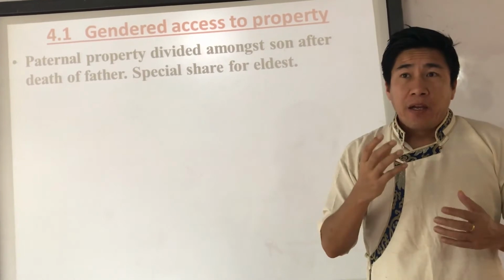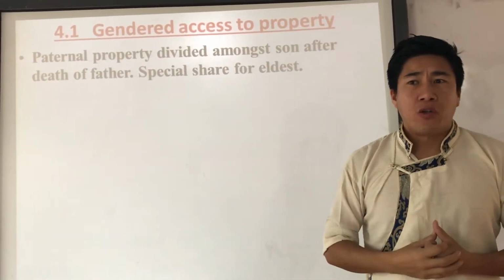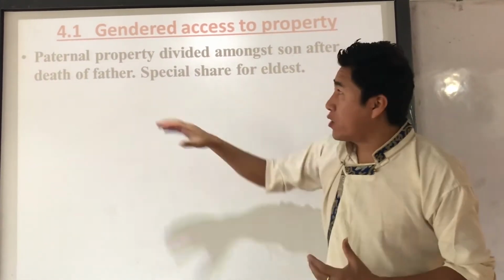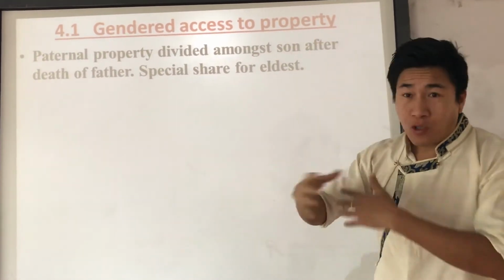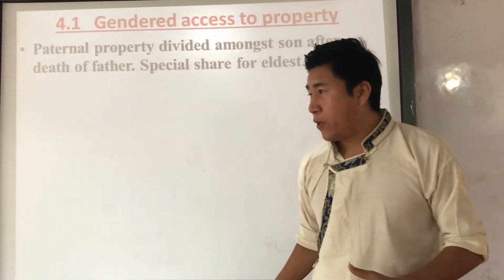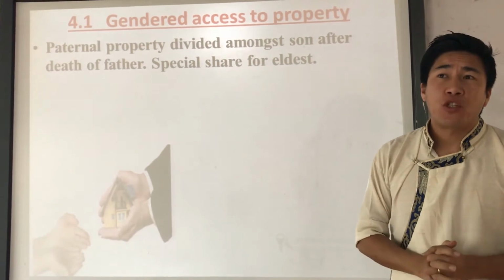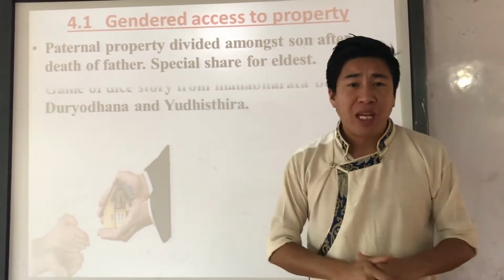The best source or evidence to prove this point about a paternal society is the story in the Mahabharata, the dice game.